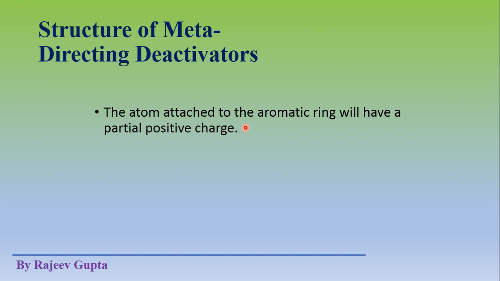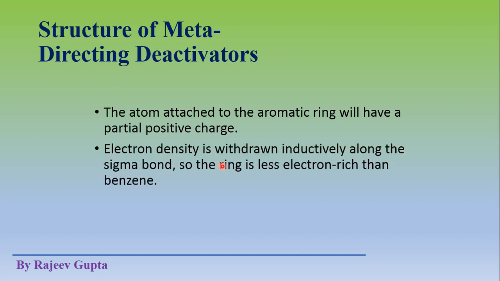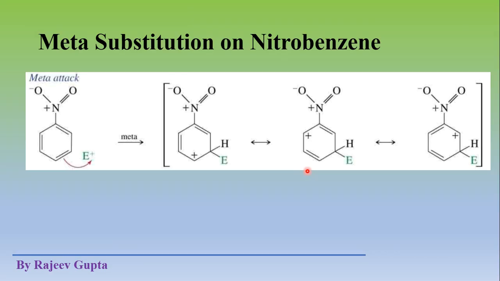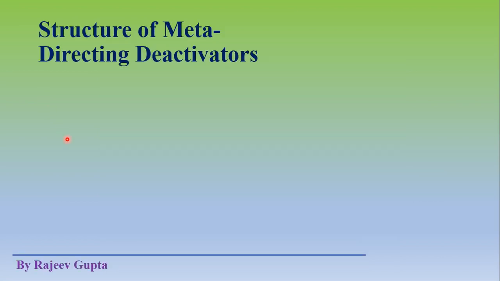A group which contains such an atom with positive charge will have deactivating and meta directing property. As we have seen for nitrobenzene, the nitrogen atom which is directly attached to this benzene ring is positively charged. So it works as a deactivating group.